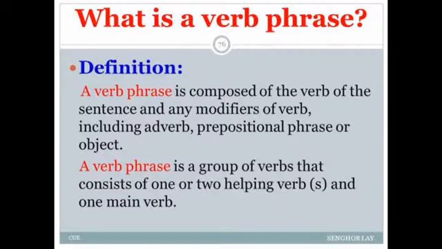Dear friends, look at the second definition of a verb phrase given here. A verb phrase is a group of words that consist of one or two helping verbs and one main verb. We discussed the first definition and went through the examples also. So now let's see how the second definition works out. It's a group of verbs that consists of one or two helping verbs and one main verb.